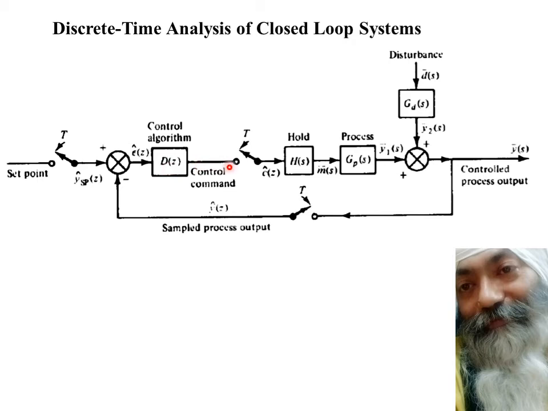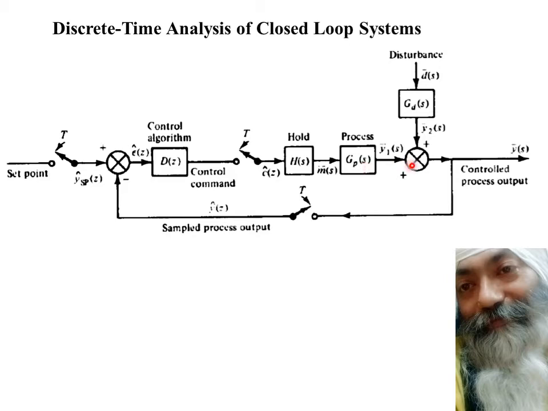This is the second sampler over here, and this sampler is going to the hold element. Till this point the signal was in discrete form, and after this it goes to the hold element, and thereafter it has become continuous.